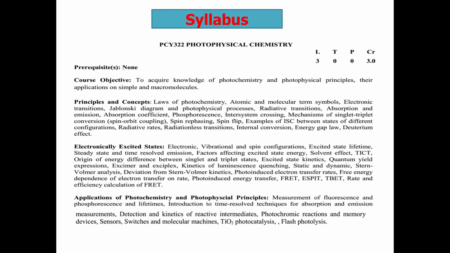Okay, so first of all, before going to the detailed curriculum of this course, I will show you the syllabus. You can see here, every week there will be 3 lecture classes, so the credit of the course is 3. In this course, a total of 3 parts are there. First are the principles and concepts, different kinds of laws of photochemistry, atomic and molecular term symbols, the Jablonski diagram, and so on and so forth, different kinds of radiative transformation, non-radiative transformation, etc.